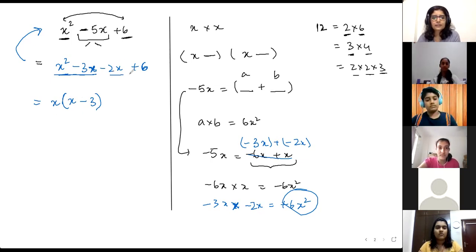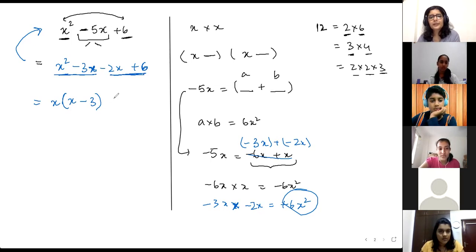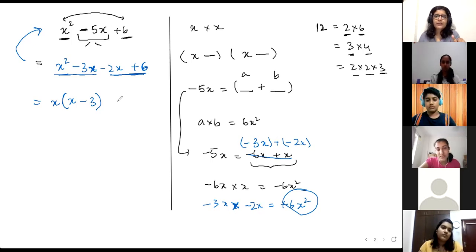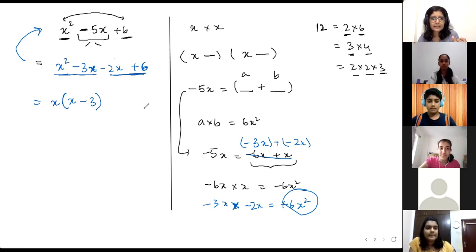Then what can you take common from these two? Minus 2. So again, two possibilities. You can take plus 2 common, you can take minus 2 common. Usually whatever you take common, what you get in the bracket should be the same as what you have here.